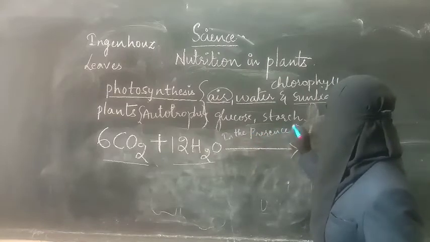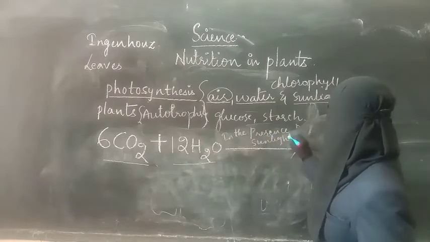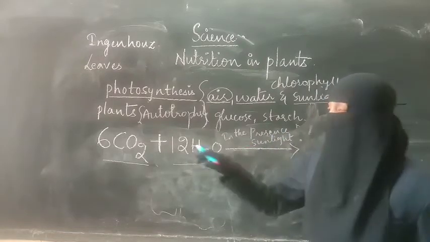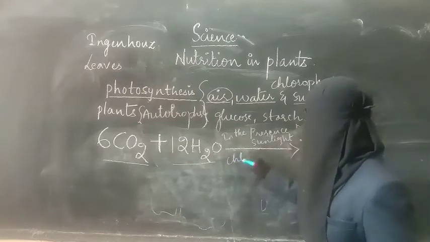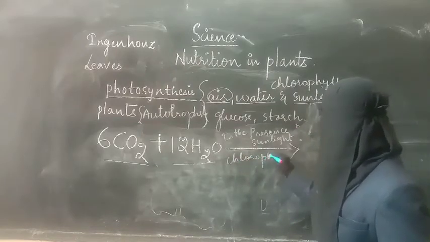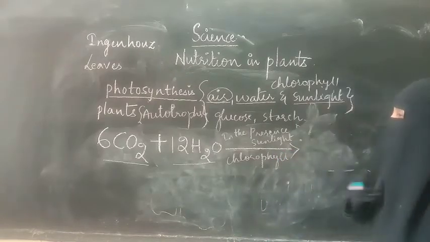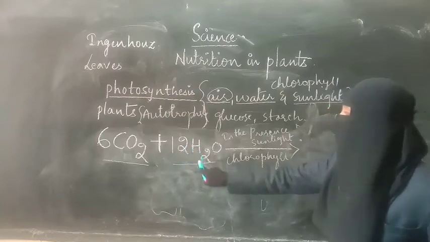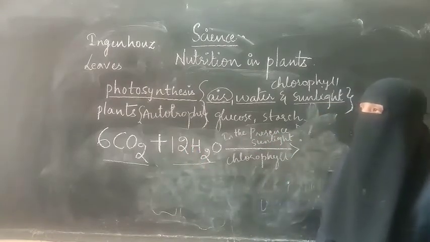Whatever photosynthesis I said in the form of theory, now I am going to represent in the form of a chemical equation. In the presence of sunlight and chlorophyll. If any one of these is missing, photosynthesis will not take place properly. So carbon dioxide, water, sunlight and chlorophyll. So what is the process of photosynthesis?